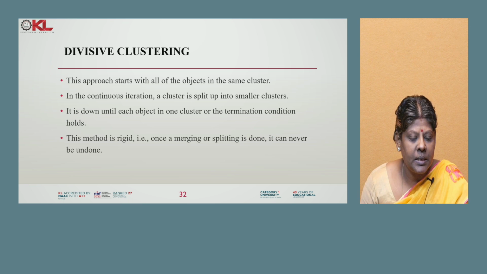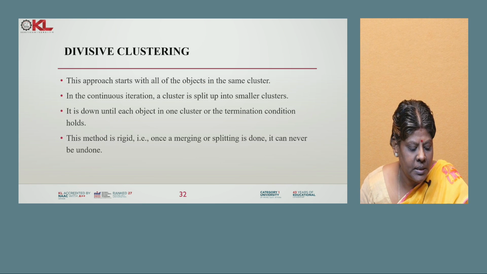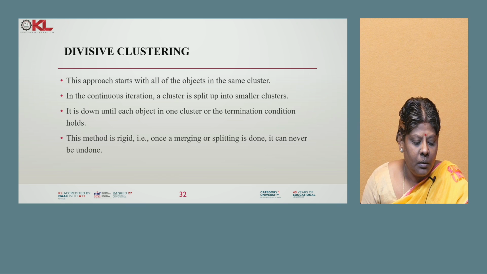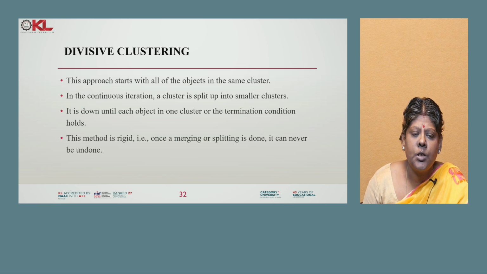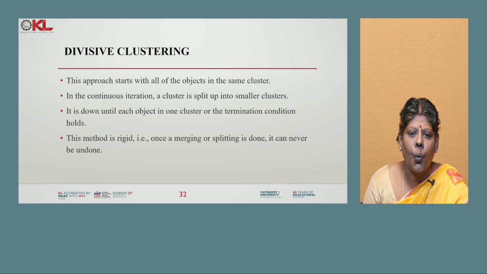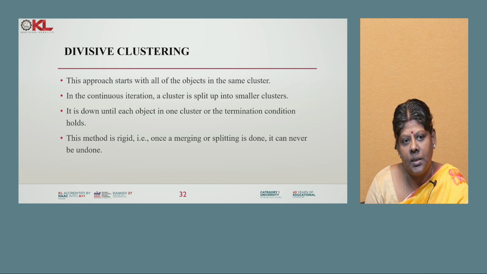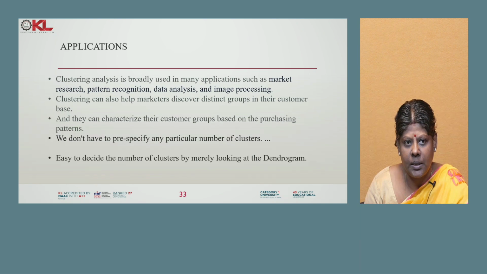Divisive clustering starts with all the objects in the same cluster. It continues iterating, and the cluster is split up into smaller clusters. This goes on until each object is in its own cluster or the termination condition holds. This method is rigid: once a merging or splitting is done, it can never be undone. That is divisive clustering.